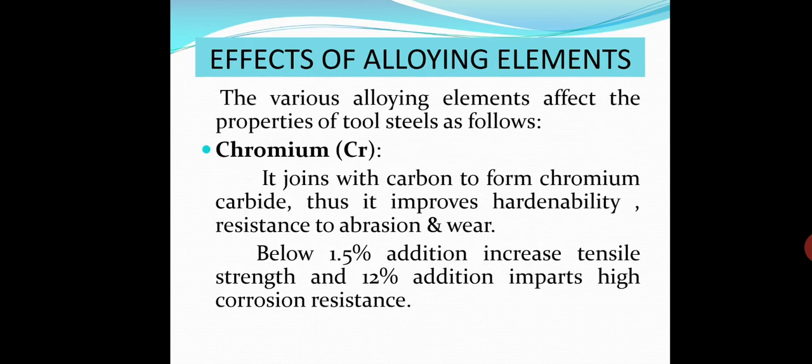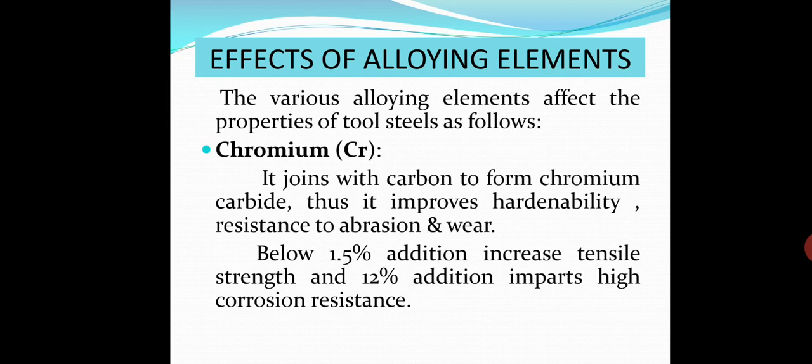So, these are different types of alloy steels and their applications. One is structural steel, another one is tool steel, and the third category is stainless steel, which has a separate field of application. And we came to know that these steels are formed by adding some alloying elements. Now we will discuss the effects of these alloying elements.